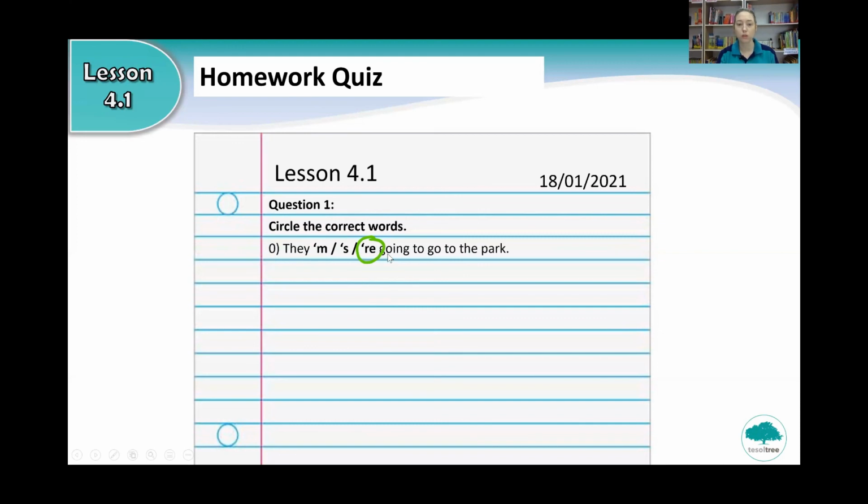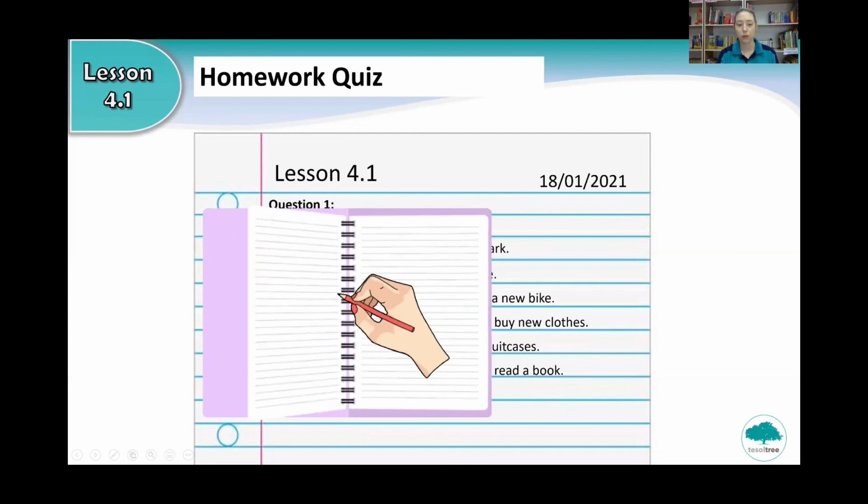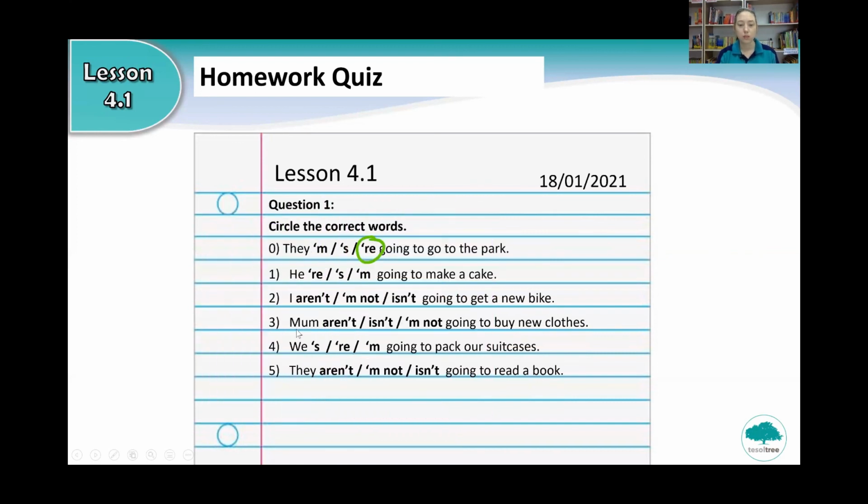So you need to circle the correct answer. Can you copy number 1, 2, 3, 4, and 5 in your book and circle the correct answer? So if we are talking about mum, is it a boy or a girl? That's right, mum is a girl. So she something. Very good. So just copy number 1, 2, 3, 4, 5, and we will check the answers in our next lesson.